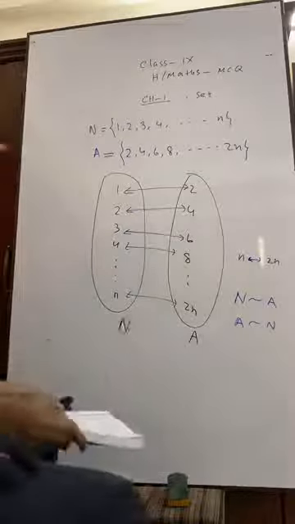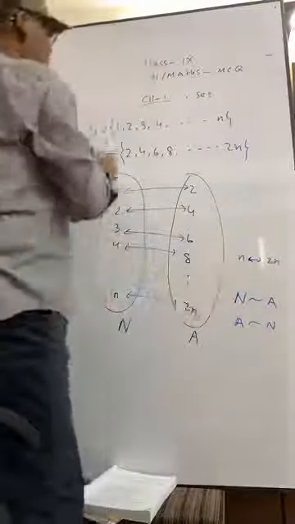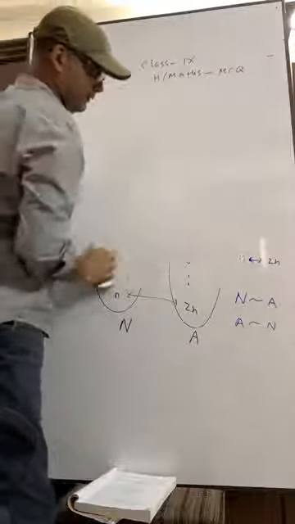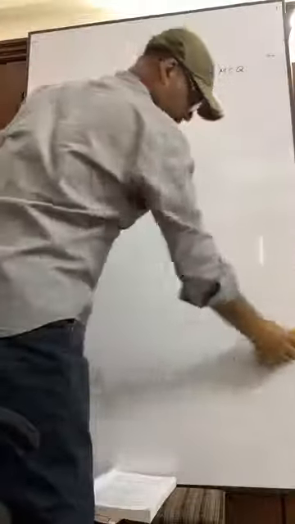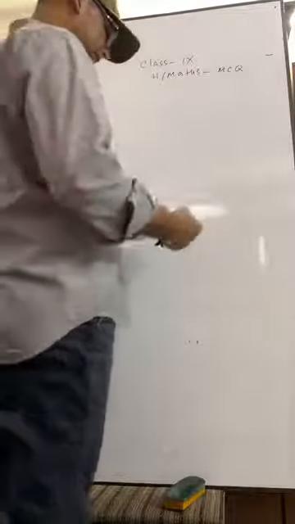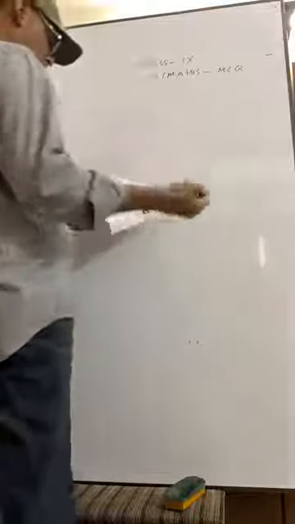Question number 12 of exercise 1.1. What is told here? You are given question number 12 of exercise 1.1.